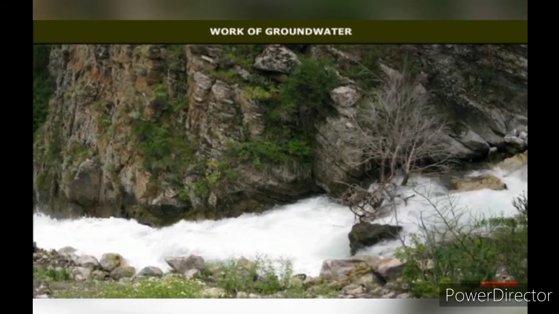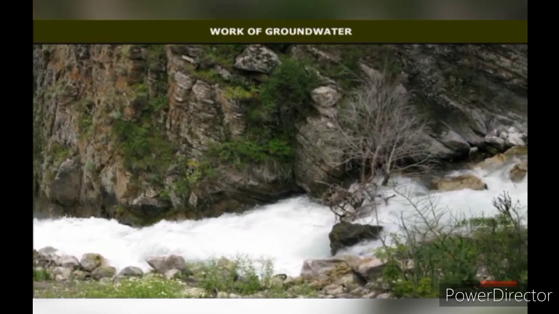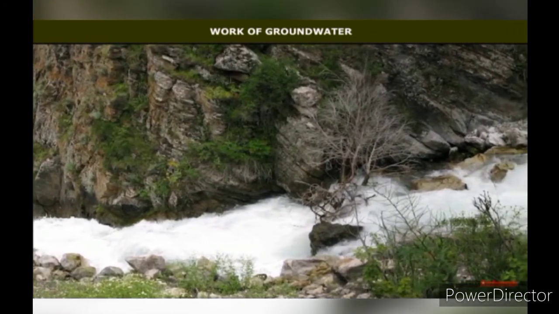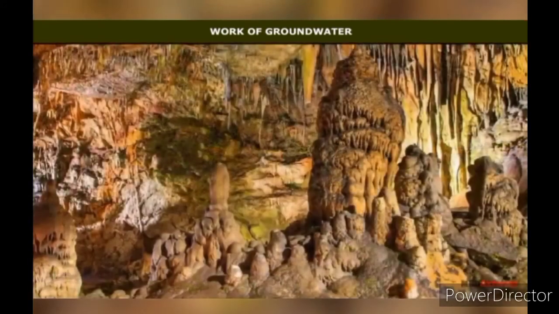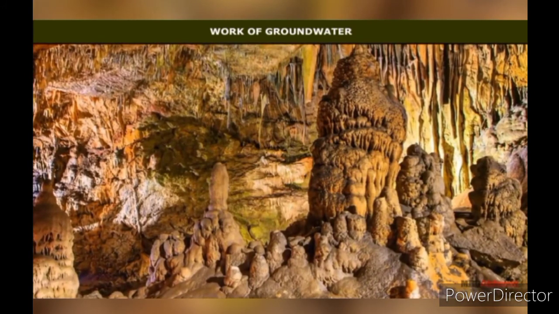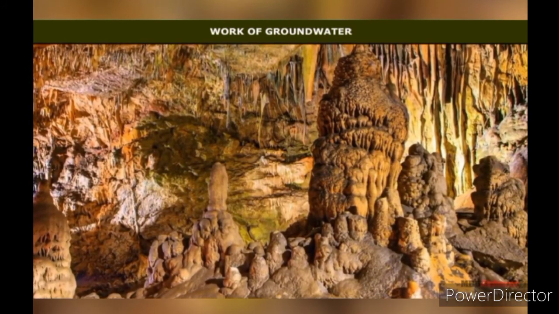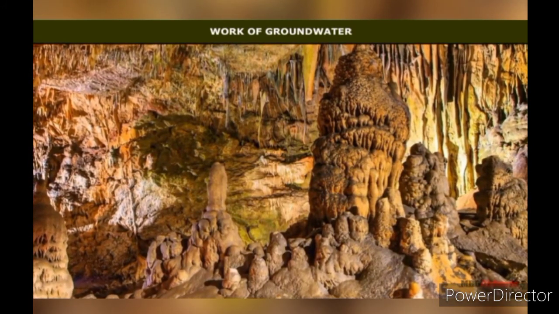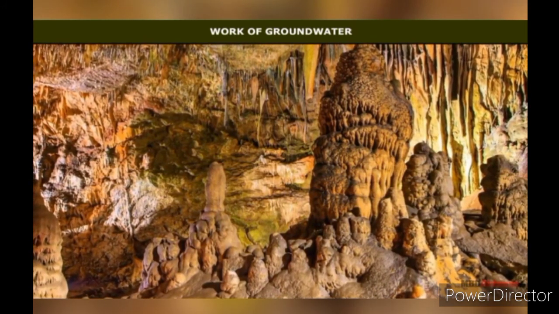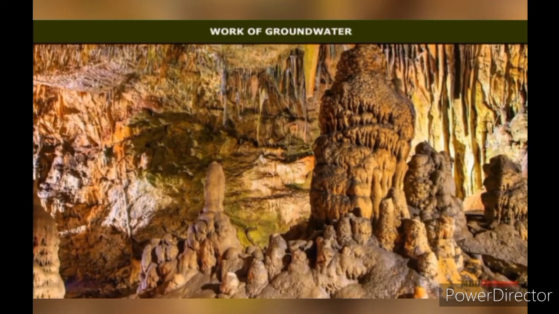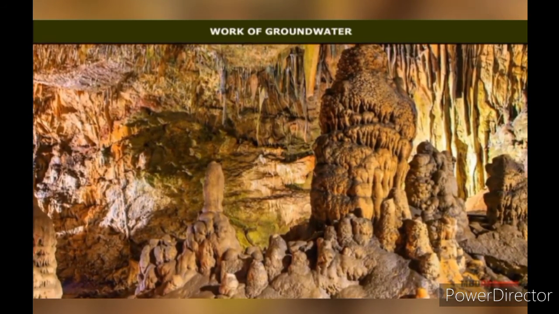Work of groundwater. The water that seeps underground is the most powerful source of erosion and deposition. The power of groundwater can be seen in such landforms as caverns, which are made by erosion of underground rock. Narrow passages that link bigger caverns are called potholes.